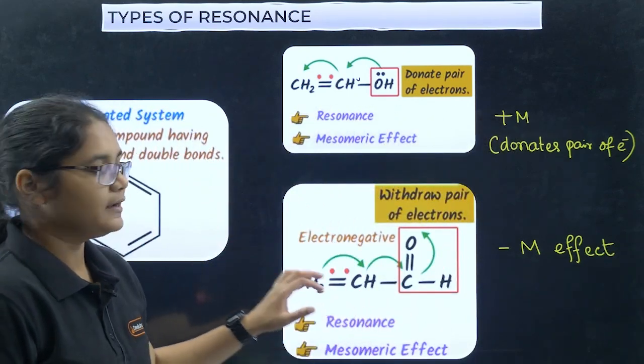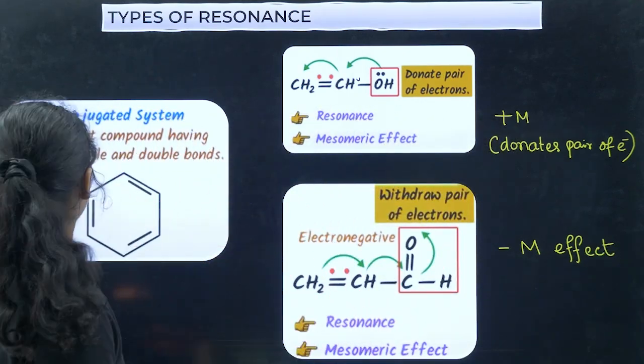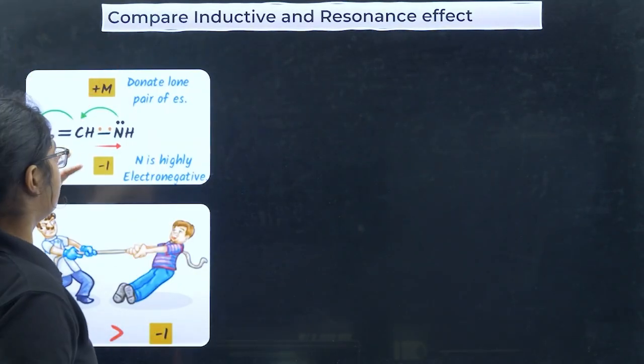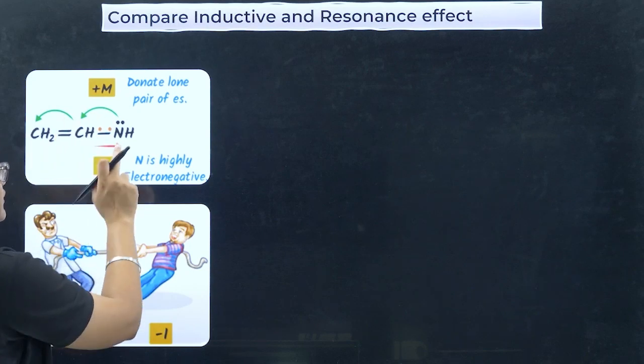Okay, clear? Now we will do more questions. It will be clear how to find out which is plus M, which is minus M. Now there is one more basic comparison. You see this particular structure.